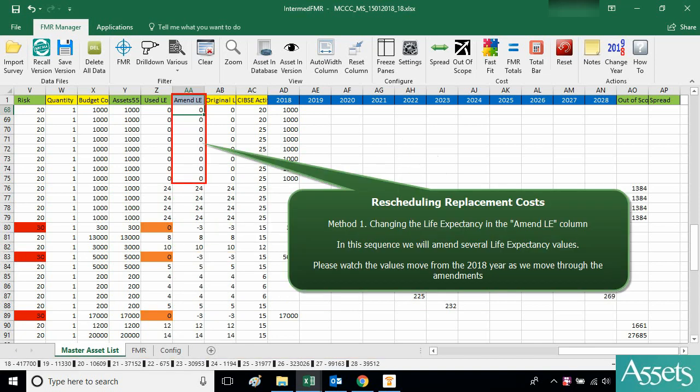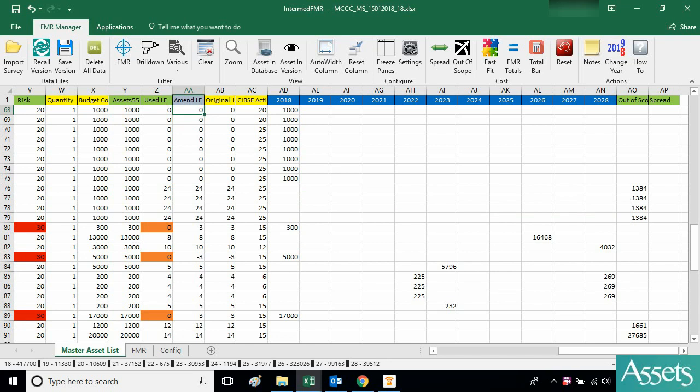Method 1. Changing the life expectancy in the Amend LE column. In this sequence we will amend several life expectancy values. Please watch the values move from the current year, 2018, as we move through the amendments.